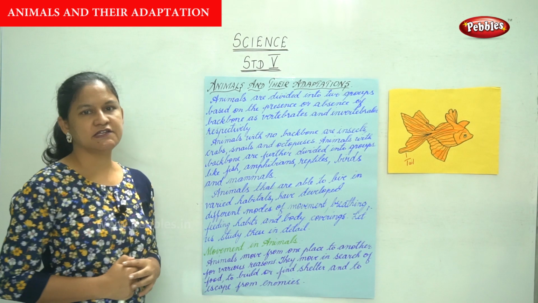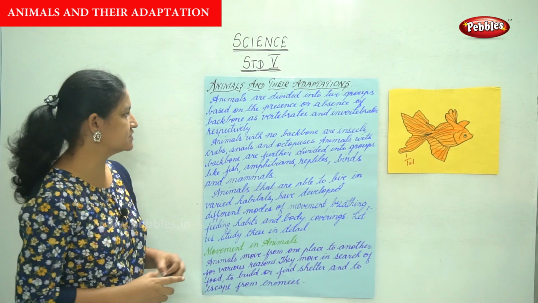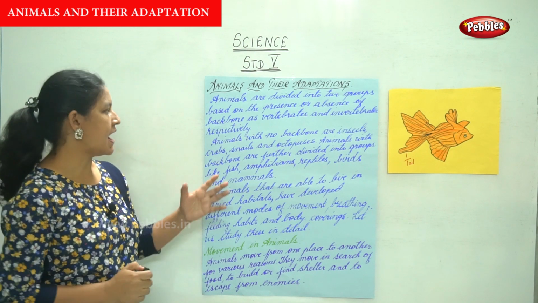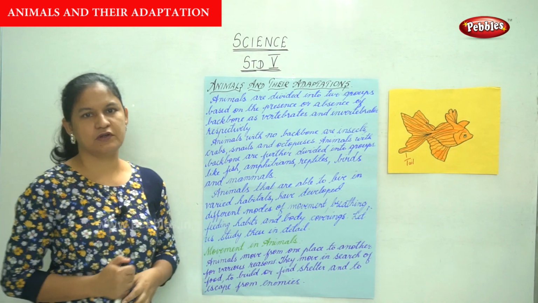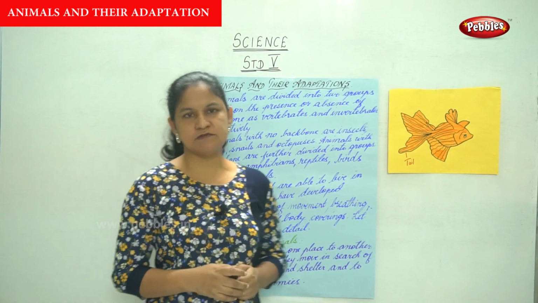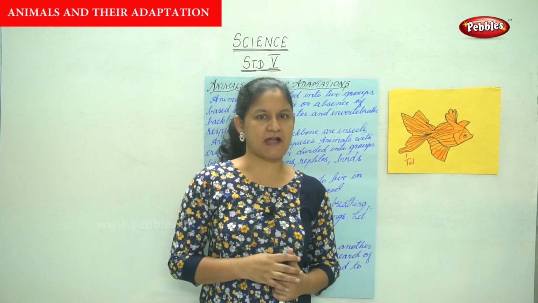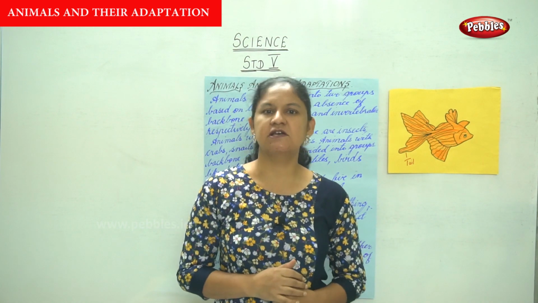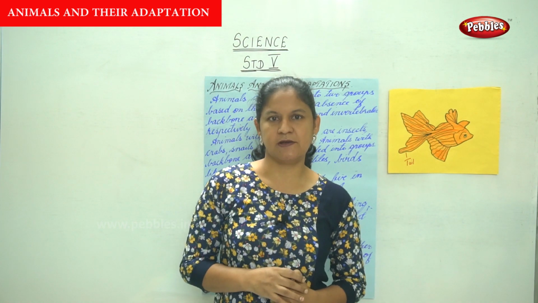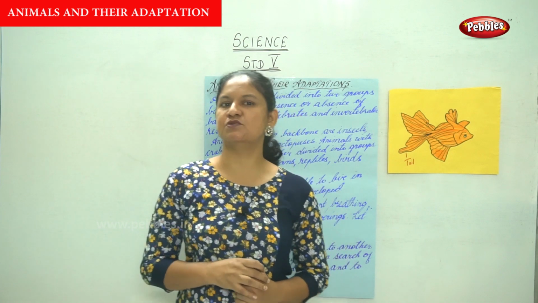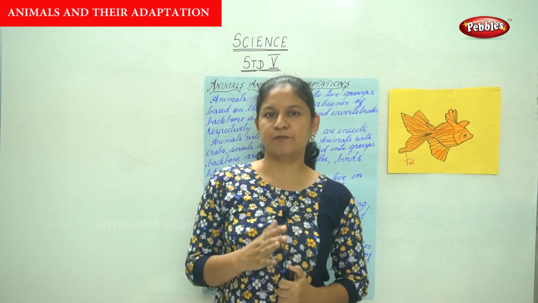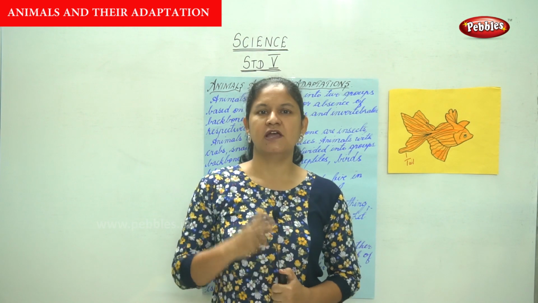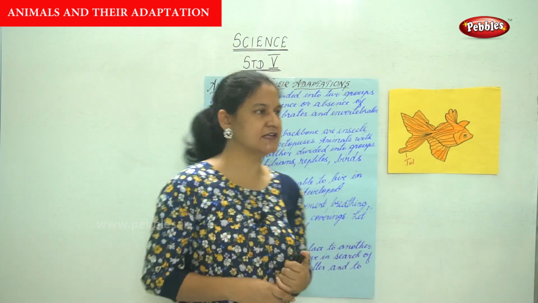Animals are divided into two groups, based on the presence or absence of a backbone. You see, there are some animals that do not have a backbone. It is the backbone that enables us to stand straight. But there are animals that do not have a backbone. So based on the presence or absence of a backbone, the animals are divided.